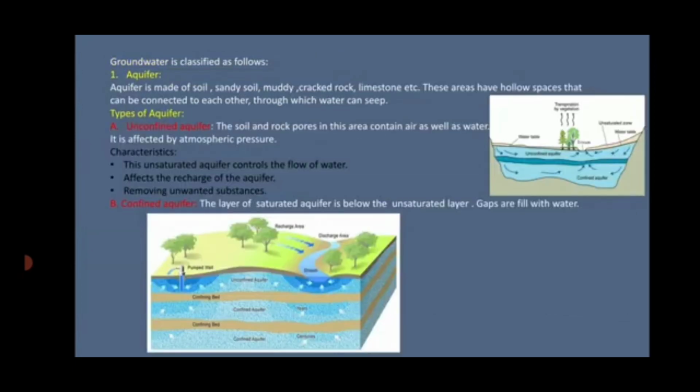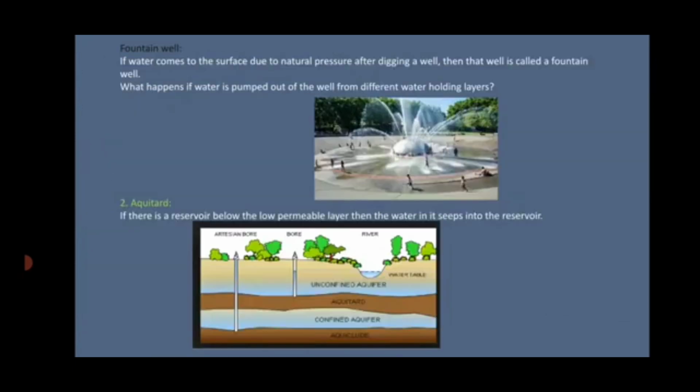Next, the fountain well. If water comes to the surface due to natural pressure after digging a well, then that well is called a fountain well. Fountain well means we all know the well, a pond or a well. It is an example of a fountain well. What happens? We dig the well, and there is natural pressure after digging. So when the water level rises up, that well is called a fountain well.